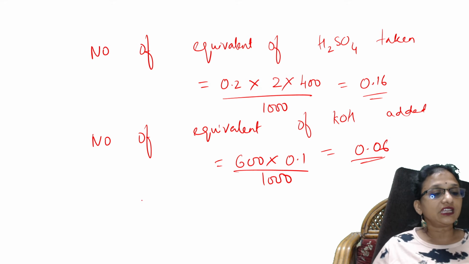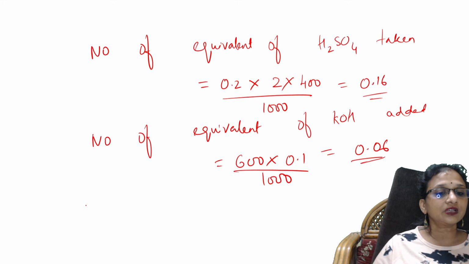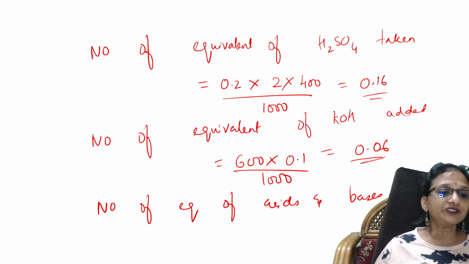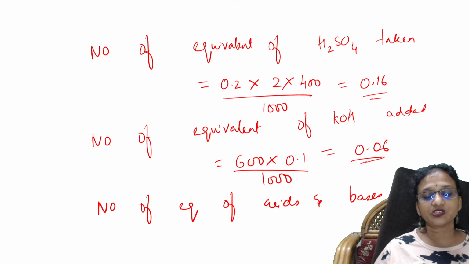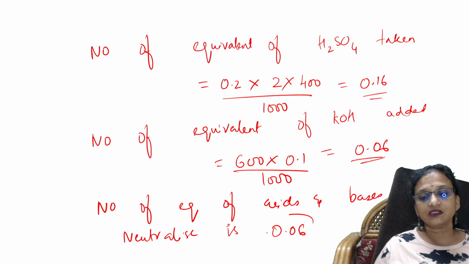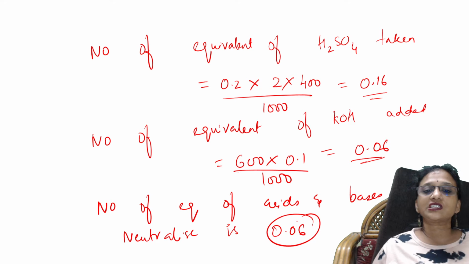Now, they asked me to find the heat evolved. Important: the number of equivalents of acid and base that neutralize each other. Check the number of equivalents of acid and base which neutralize each other. That is 0.06. Correct?